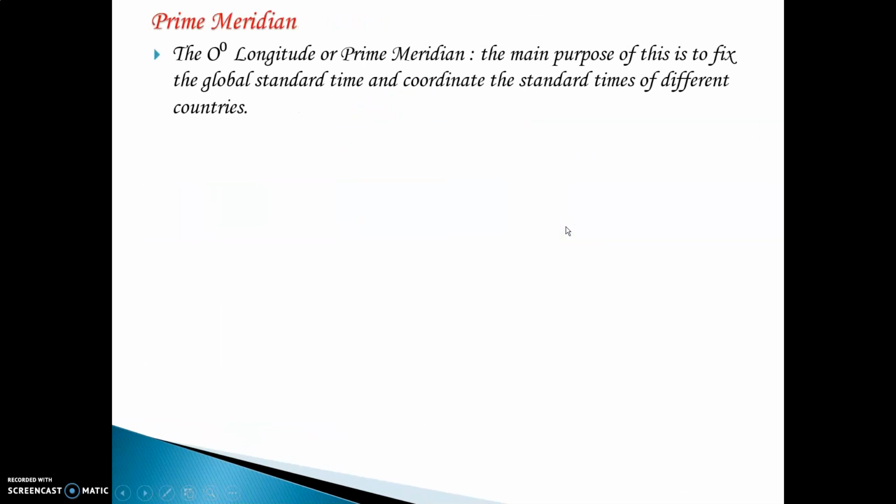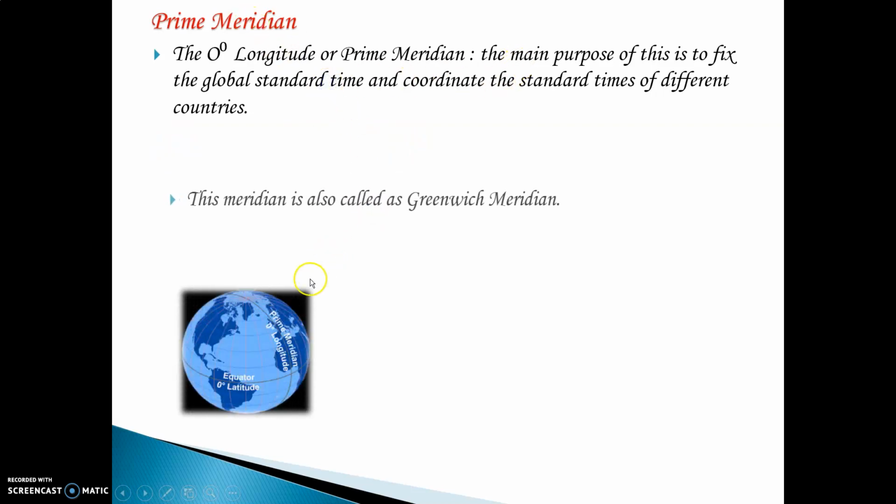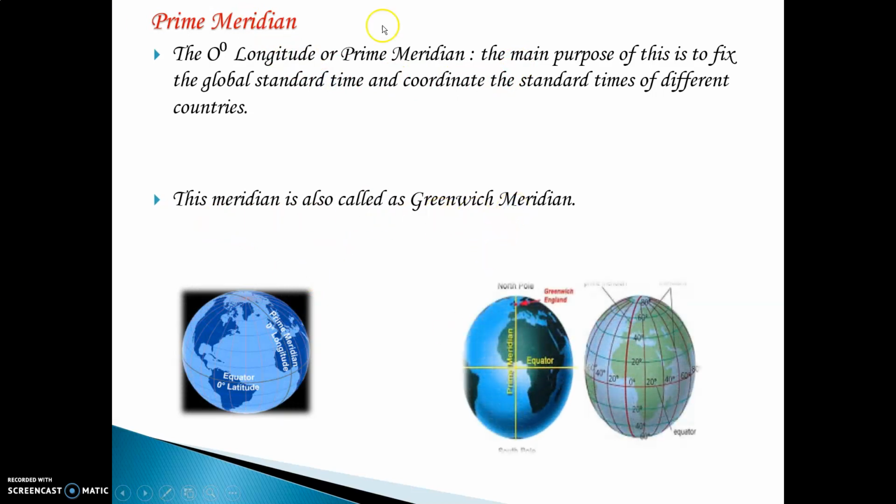Now the main purpose of the prime meridian is to fix the global standard time and coordinate the standard times of different countries. All of you know that the time in different parts of the world is different, and it is decided by the prime meridian. It is also called the Greenwich meridian. Why? Because this vertical line, the prime meridian, passes through a place in England called Greenwich. Therefore, it is called the Greenwich meridian.